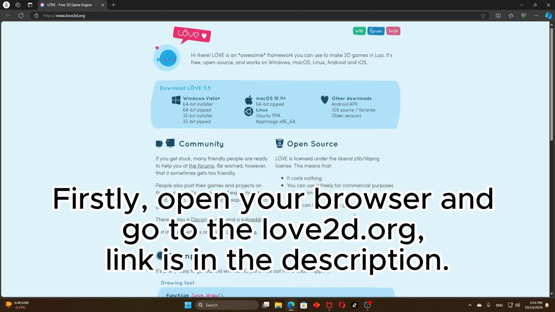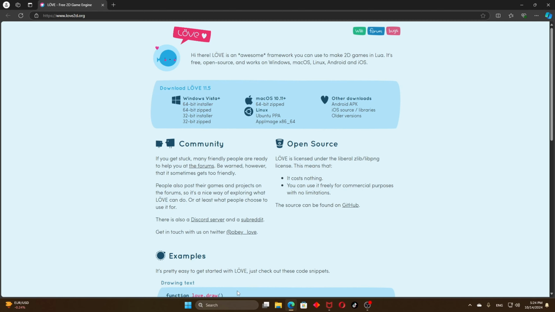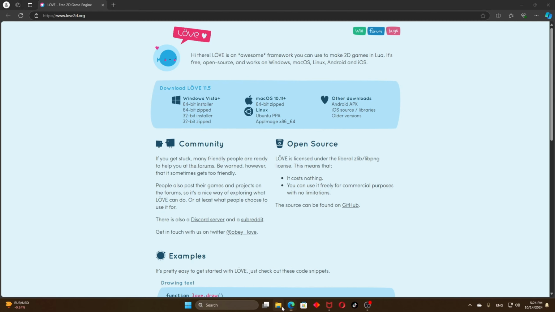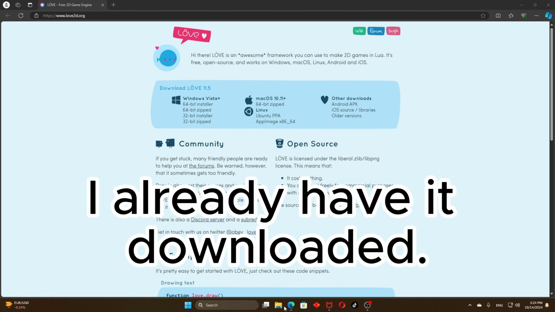Firstly, open your browser and go to love2d.org. Link is in the description. Download the installer that's compatible with your operating system. I already have it downloaded.